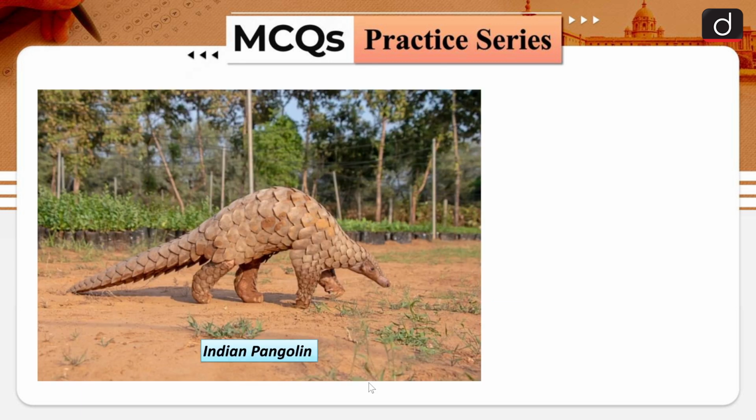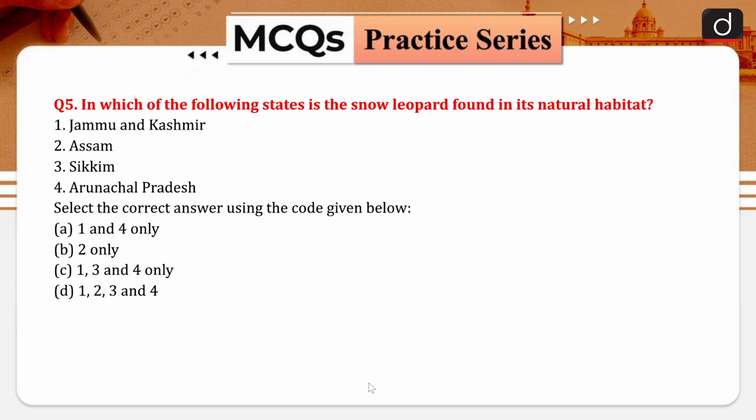Okay, here you can see the picture. This is a picture of an Indian pangolin. So they are endangered and not critically endangered. And when we are talking about Chinese pangolins, they are critically endangered. Okay, I hope this is clear. Now, question number 5. In which of the following states is the snow leopard found in its natural habitat? Jammu and Kashmir, Assam, Sikkim, and Arunachal Pradesh.